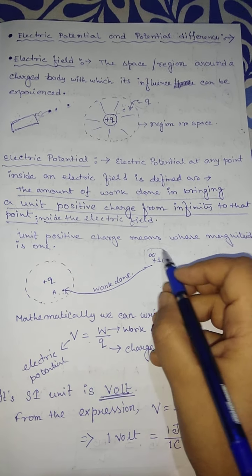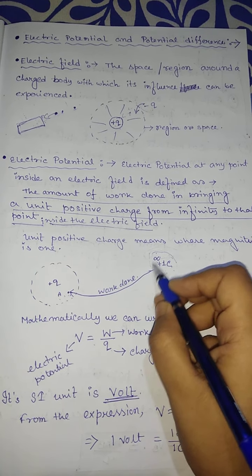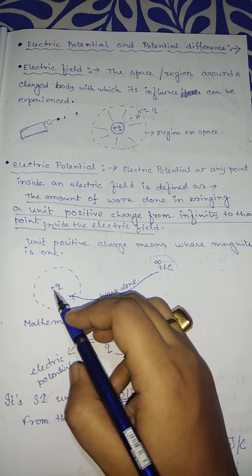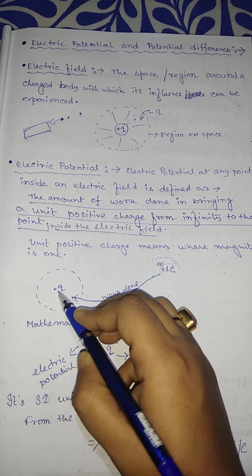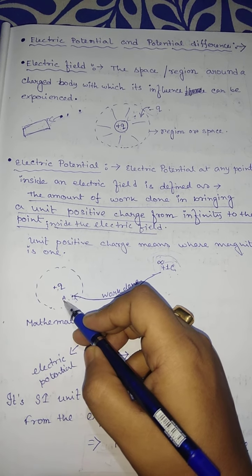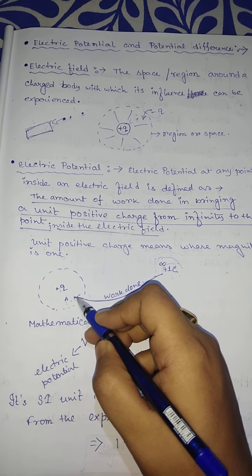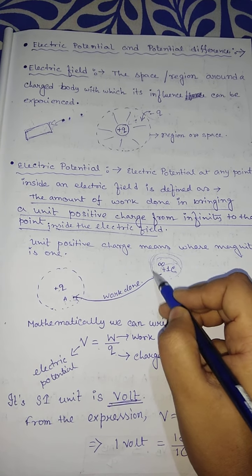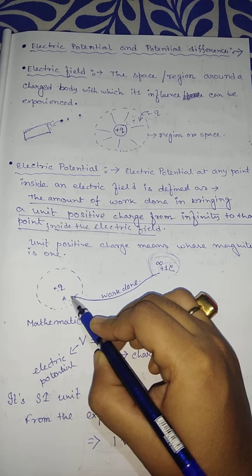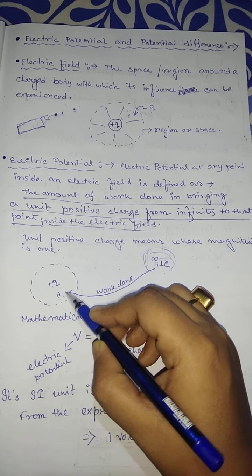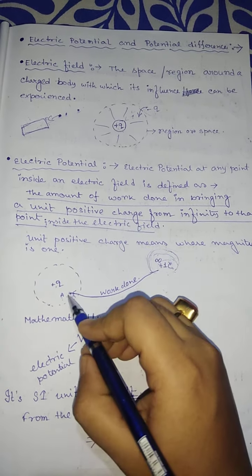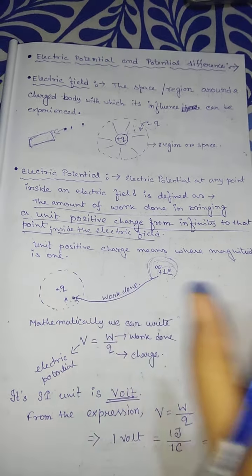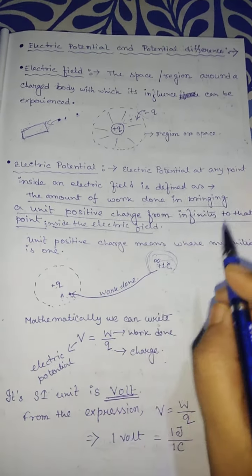The amount of work done in bringing this 1 coulomb charge to here. Here we consider one point inside the electric field which is created by this electric charge Q, and we call this point A. So the amount of work done in bringing this unit positive charge from infinity to that point inside the electric field is called the electric potential at that point. So here we calculate the potential at point A.